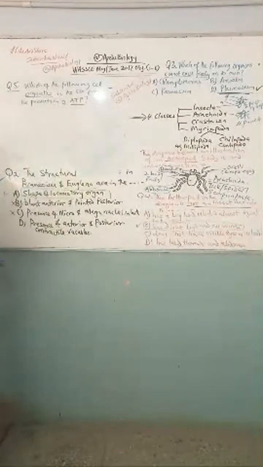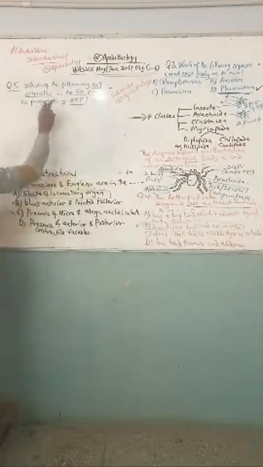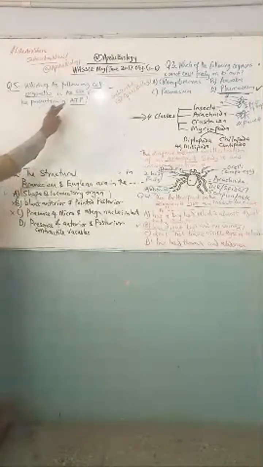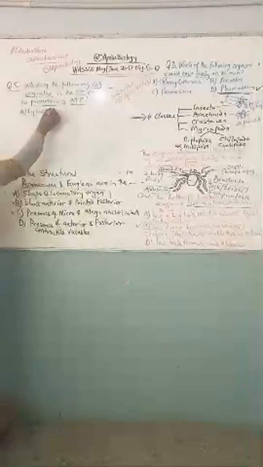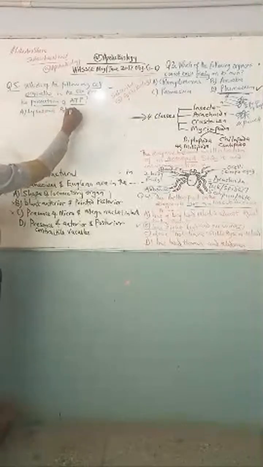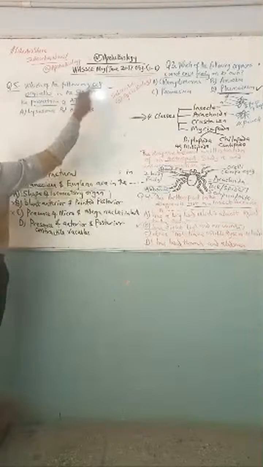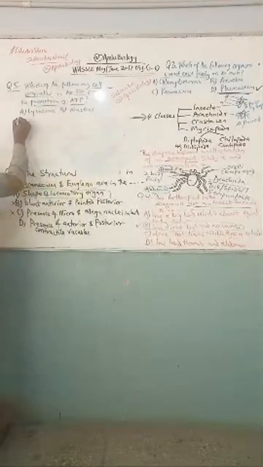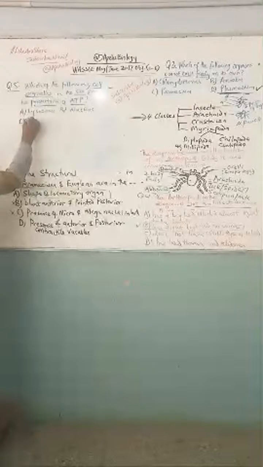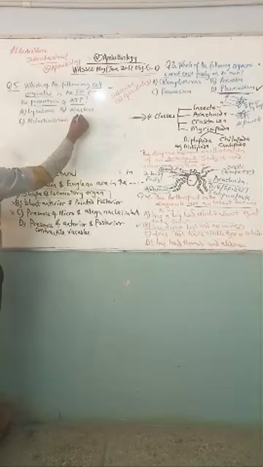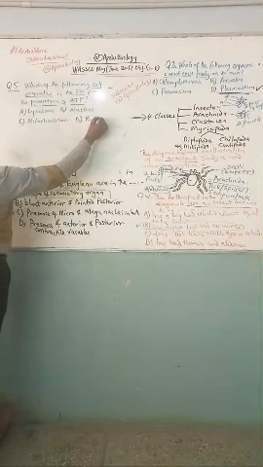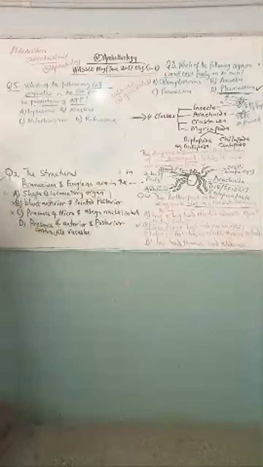Look at this question. The options given to us are: A, lysosome. B, nucleus, in WAEC May/June 2017. Then option C, mitochondrion. And then option D, ribosome.